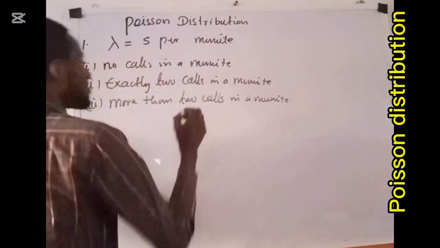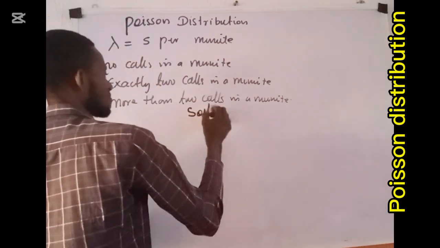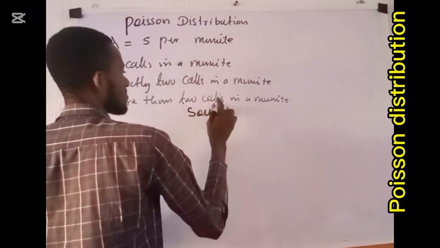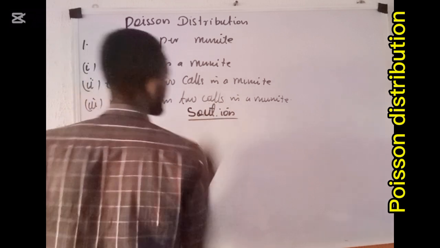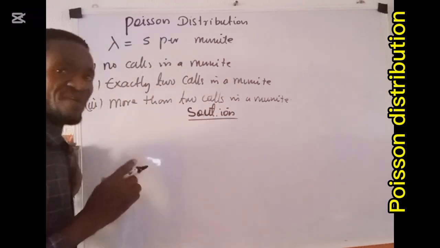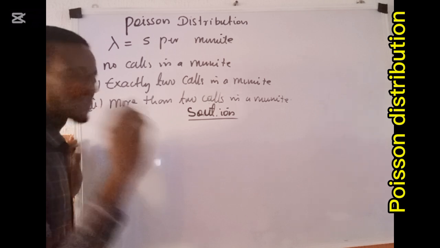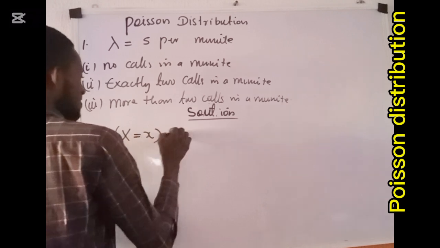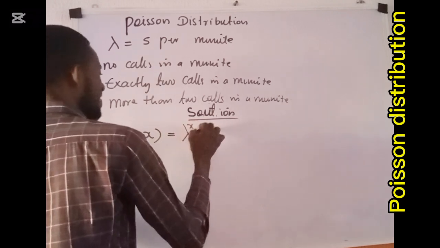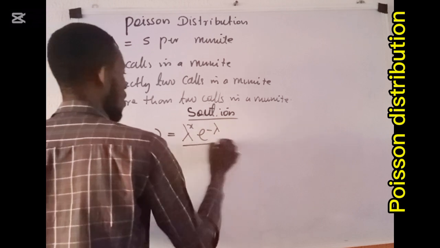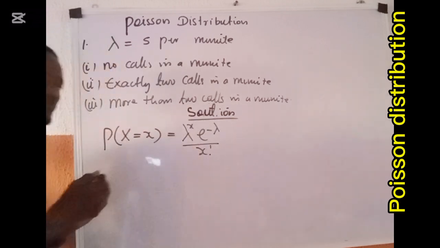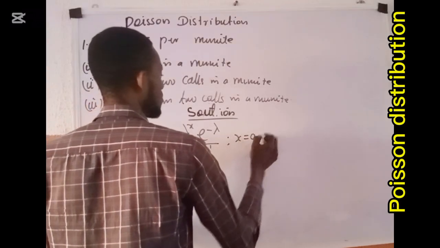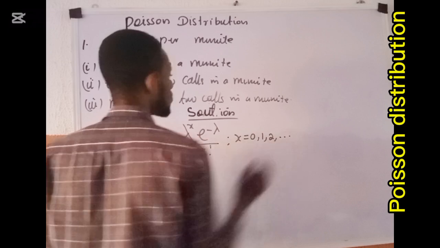So we begin this way. Solution. We first of all write the PMF of a Poisson distribution, which is written this way: P of capital X equals small x is given as lambda raised to power x, exponential minus lambda, all over x factorial. And the range of this x is 0, 1, 2, down to infinity.